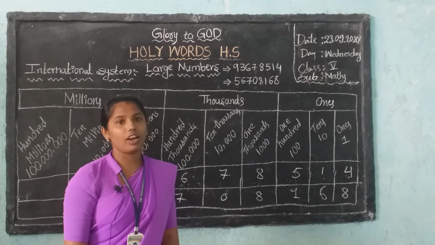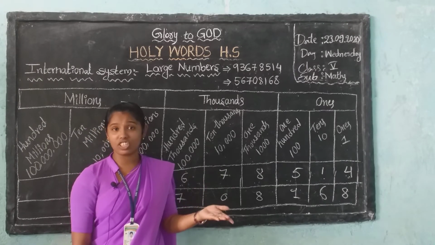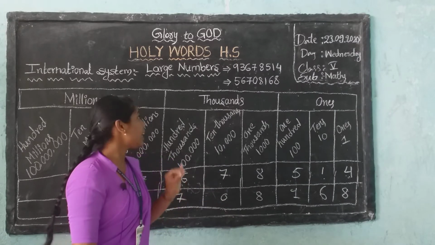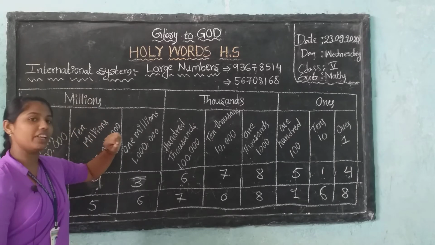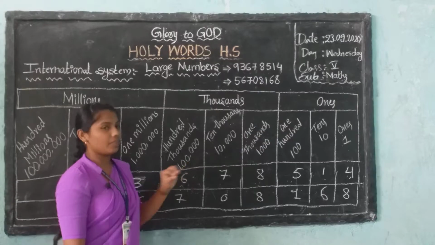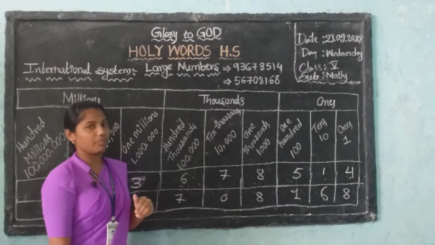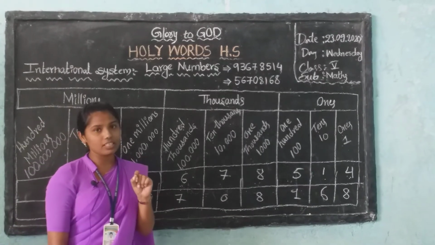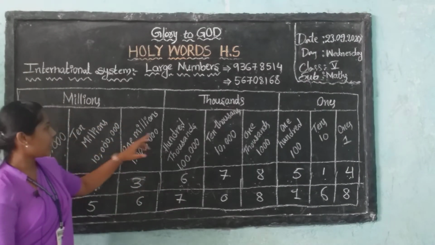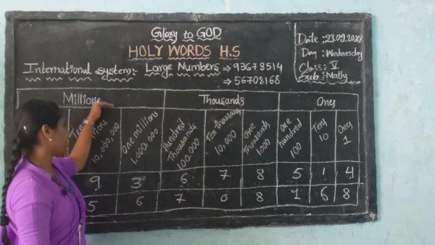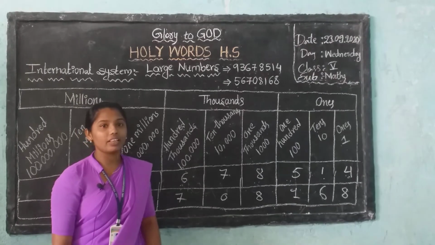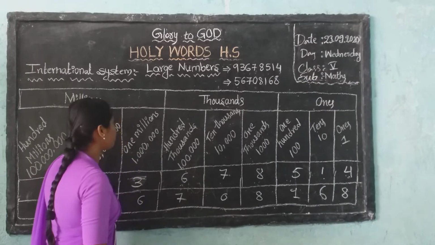Except India and some other Asian countries, the other place value system is called the international place value system. This system does not have much difference from our system. Here we have ones, thousands, millions. Commas are put after three places.